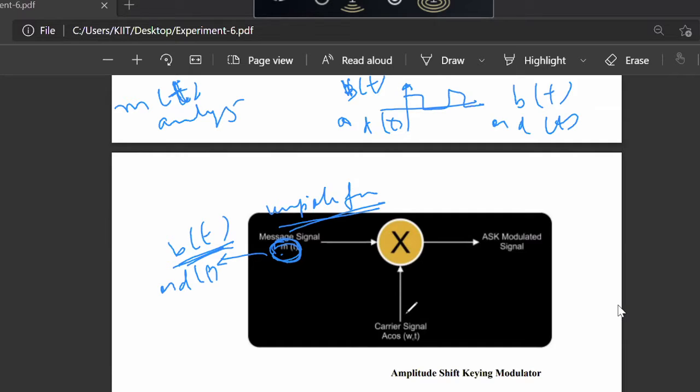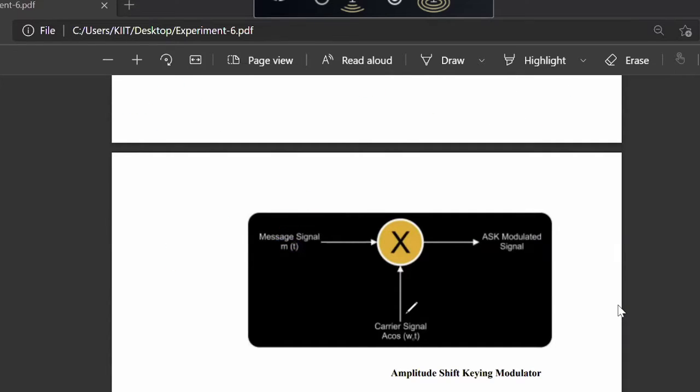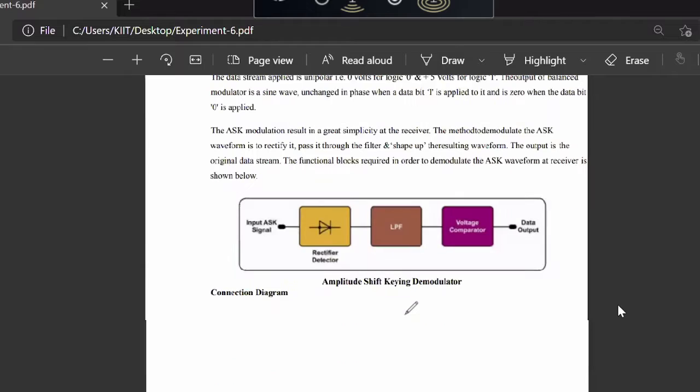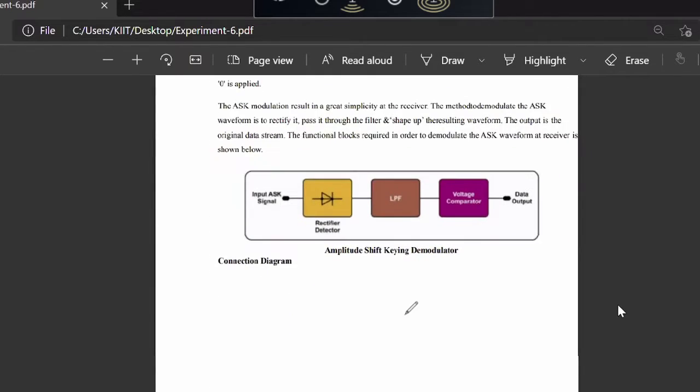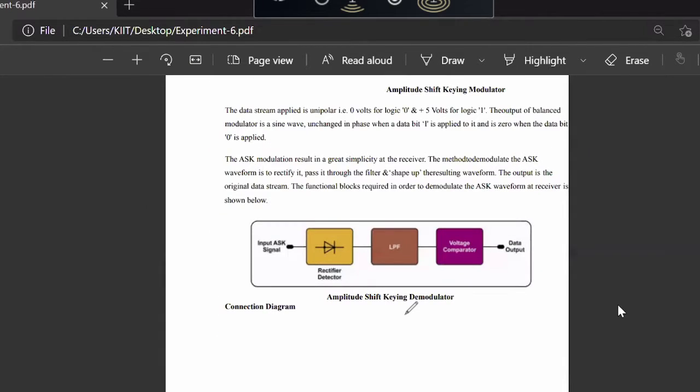Just now we have seen it in the waveform. So the same thing is shown here. And then finally you see the demodulator. In the demodulator, how are we able to get back our message signal?